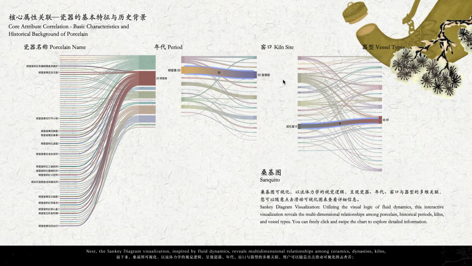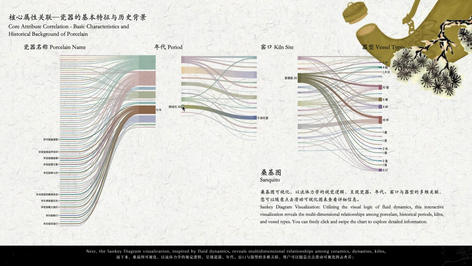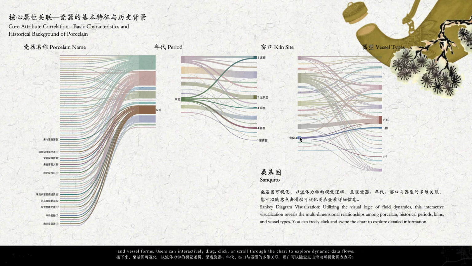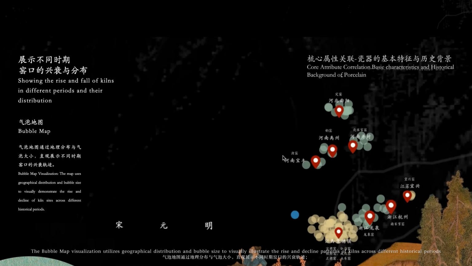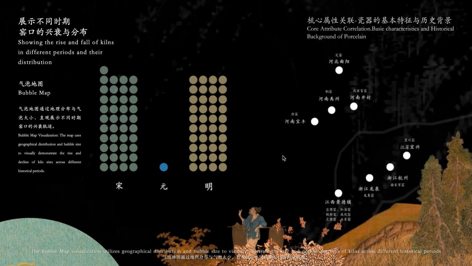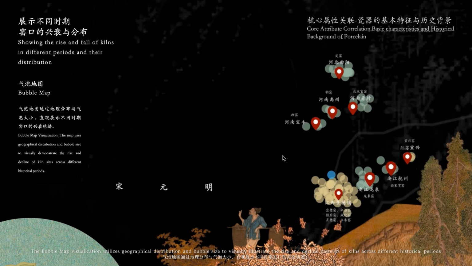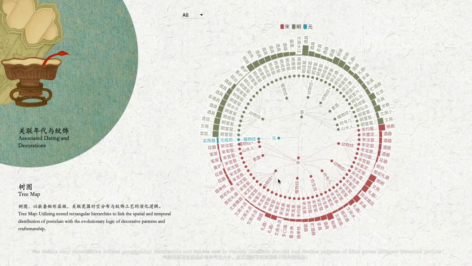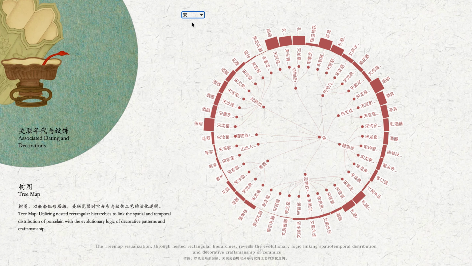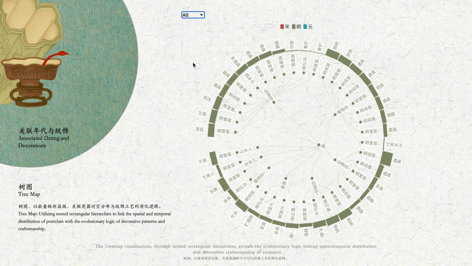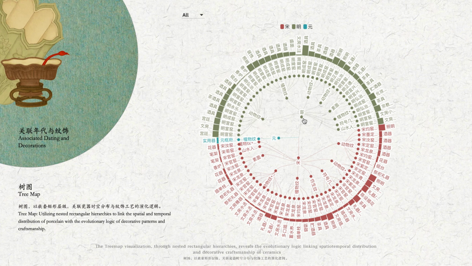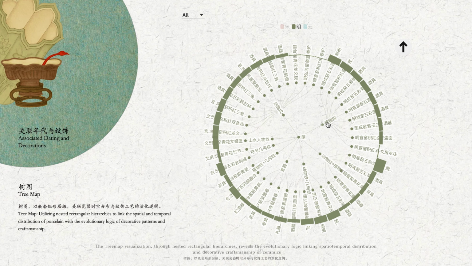Next, the Sankey diagram visualization, inspired by fluid dynamics, reveals multi-dimensional relationships among ceramics, dynasties, kilns, and vessel forms. Users can interactively drag, click, or scroll through the chart to explore dynamic data flows. The bubble map visualization utilizes geographical distribution and bubble size to visually illustrate the rise and decline patterns of kilns across different historical periods. The tree map visualization, through nested rectangular hierarchies, reveals the evolutionary logic linking spatio-temporal distribution and decorative craftsmanship of ceramics.